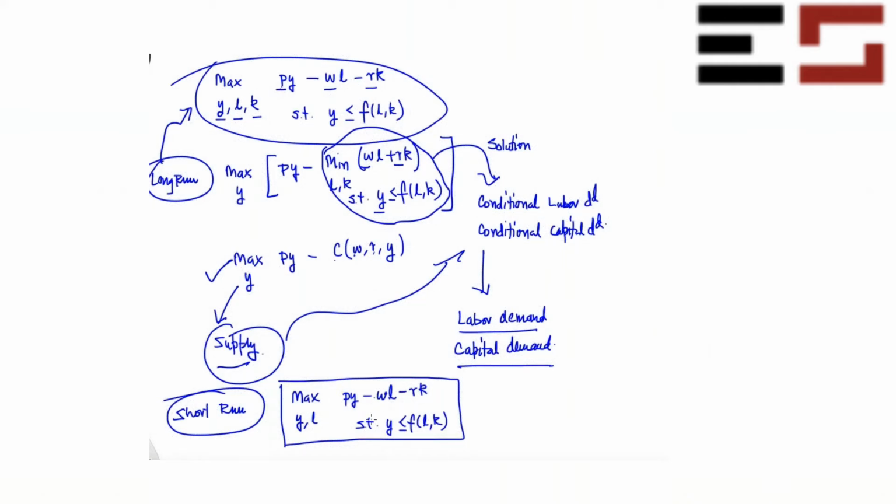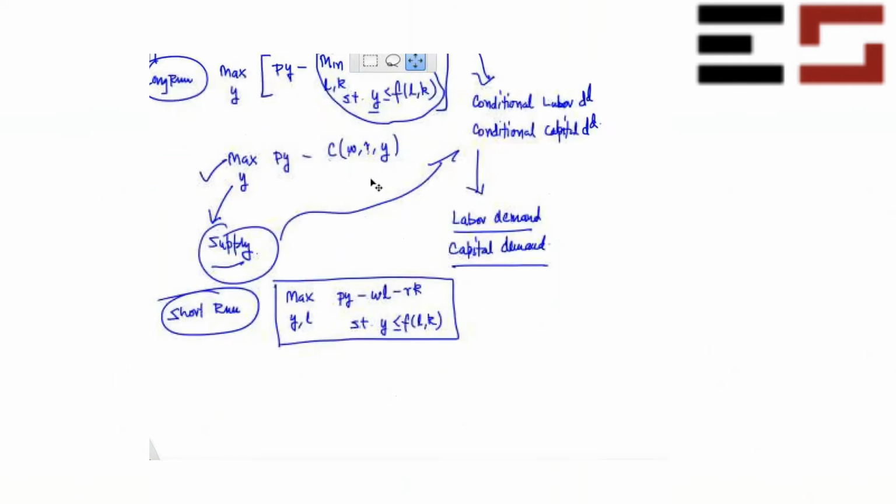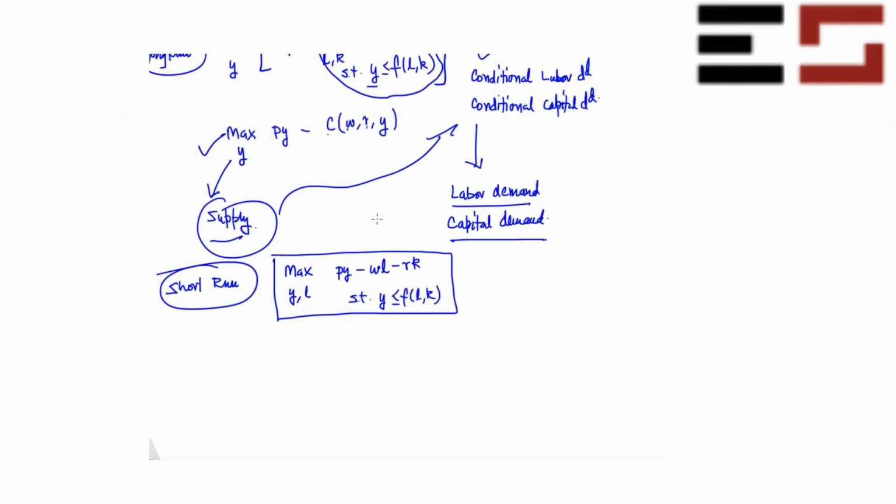Okay, so let's see how to solve this problem. Again, it's a two variable problem. So if you want, you can draw level curves and approach this problem by drawing the level curves. That's one approach, but I will use a similar kind of approach that I used for the long run. I'm going to just break this problem into two problems, because I also want to give you some concepts that are defined when you actually divide this problem into two problems.